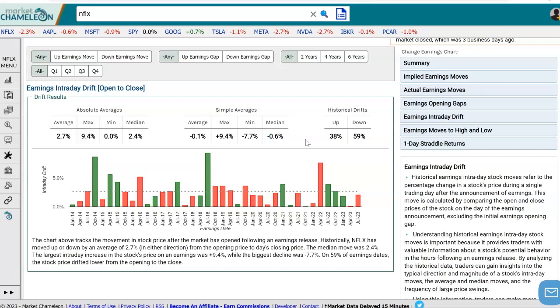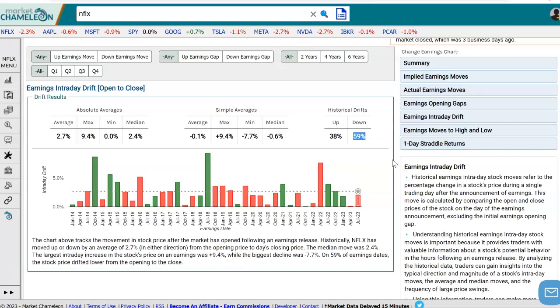So it's a little bit skewed towards the downside. And for the frequency of up moves versus down moves, you can see 38% of the time it moved higher from the open to the close, and 59% of the time it moved lower from the opening price to the close.